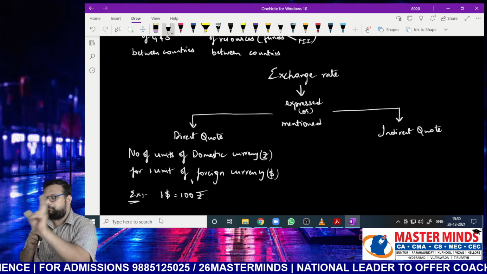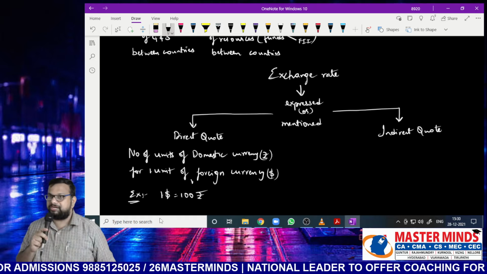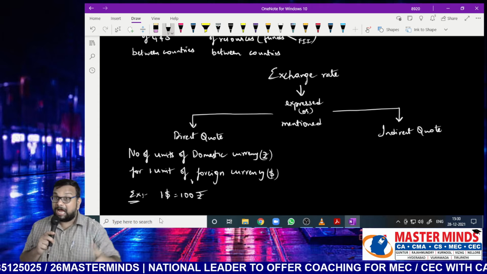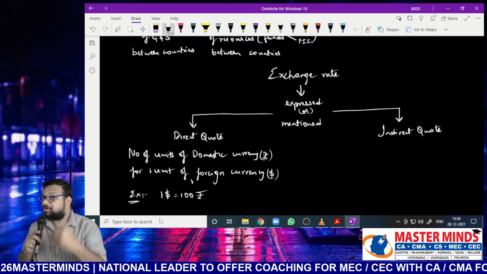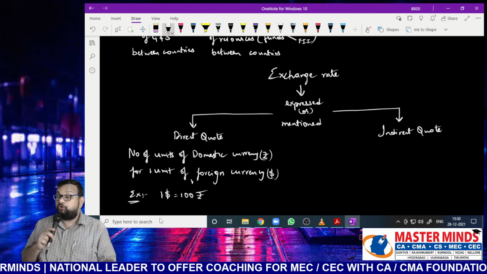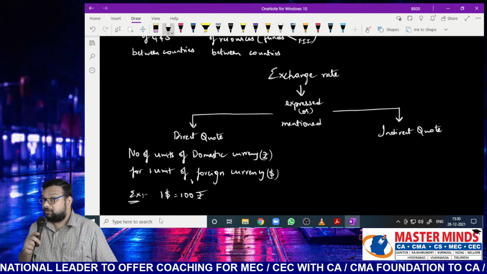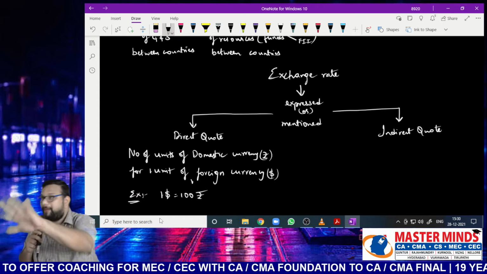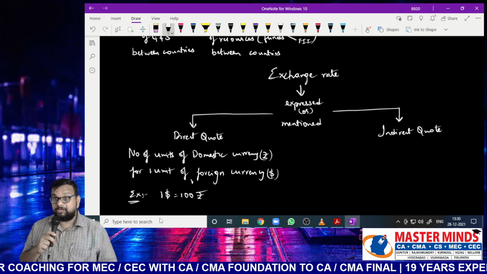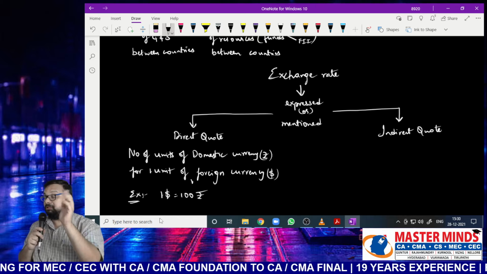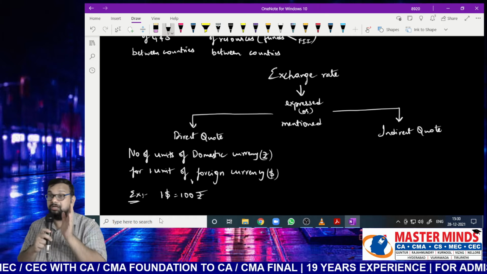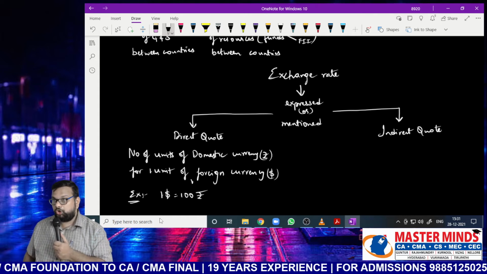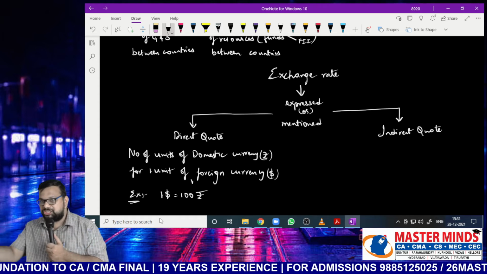The two immediate requirements of European countries: first was reconstruction, because all these countries got damaged in World War II. In order to reconstruct a country, they need funds. When we are in need of funds, we approach a bank, right? So when countries are in need of funds, they should also approach a bank. For that purpose, they established the World Bank. The major contributor to this World Bank will be USA. Countries will get reconstructed by taking loans from the World Bank.